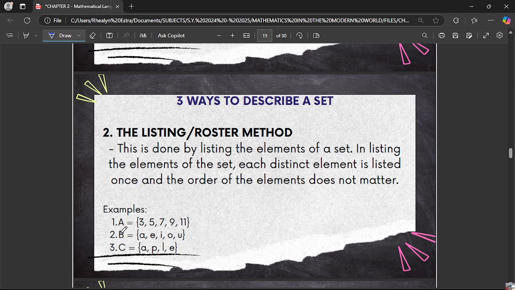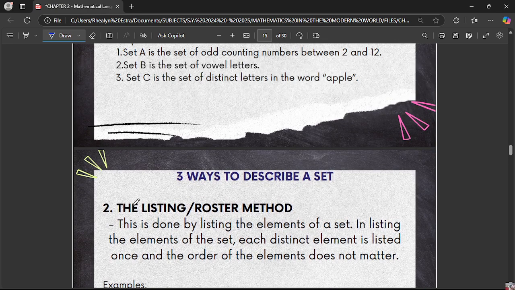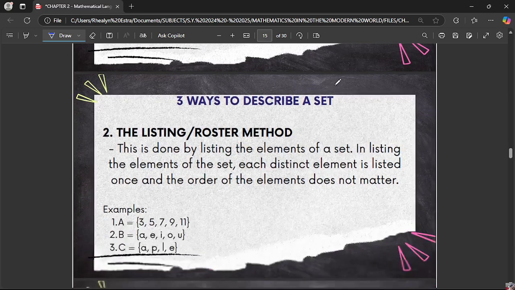So next, we have set B, the set of vowel letters. So we have A, E, I, O, U. And then set C, we have the set of distinct letters in the word apple. As you can see, if we spell out the word apple, there are two P's, but in a set, you only write one. Right? Each set contains distinct elements, meaning no duplicates.